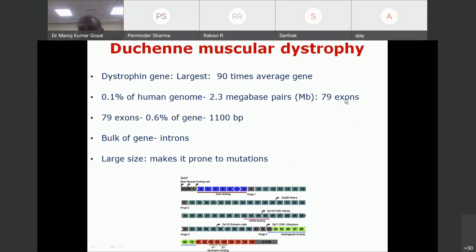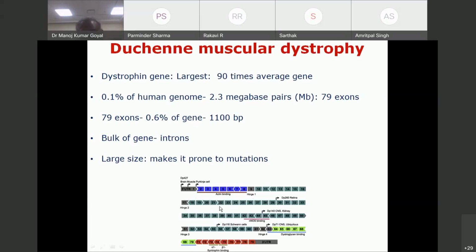You all must be knowing exons are coding segments. Introns are non-coding segments. So it has 79 exons, and the 79 exons constitute only 1100 base pairs, which means out of 2.3 million base pairs, only 1100 are coding for the dystrophin protein. So the bulk of the gene is introns. Clear? Now, 1100 base pairs, but the overall size of the gene is very large. So this large size makes it prone to mutation. Clear?